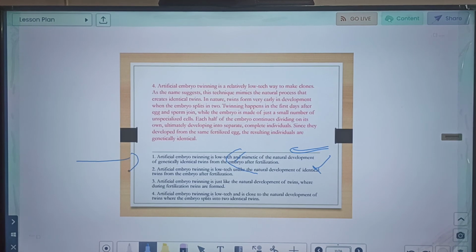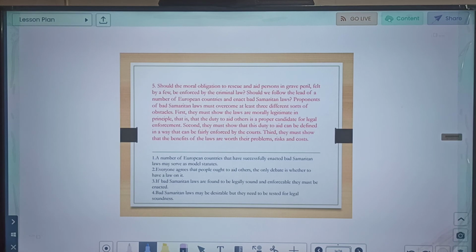Let us move to the next, fifth one. Should the moral obligation to rescue and aid persons in grave peril felt by a few be enforced by criminal law? Should we follow the lead of a number of European countries and enact bad Samaritan law? Proponents of bad Samaritan law must overcome at least 3 different sorts of obstacle. So it is telling about the obstacles which proponents must overcome.